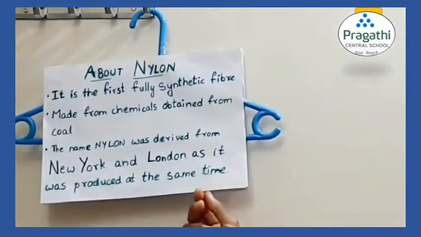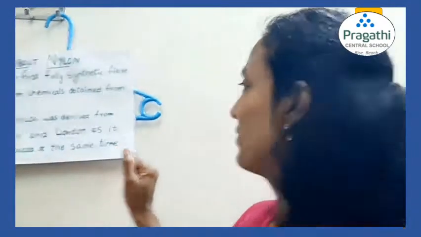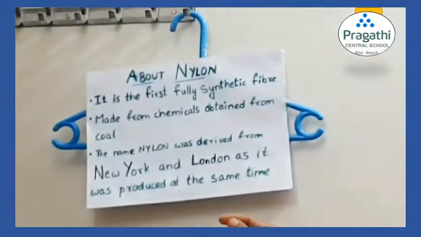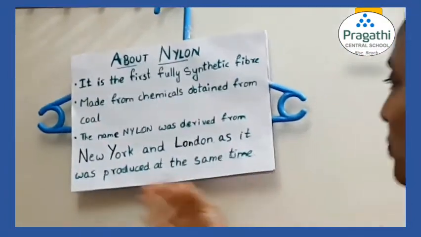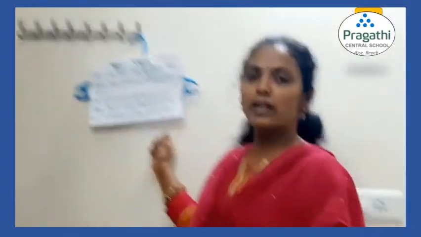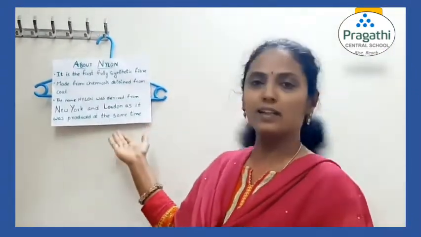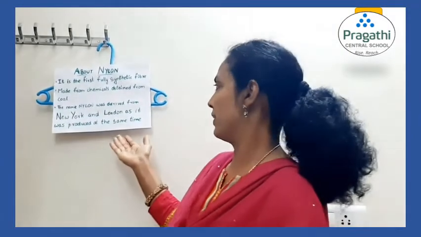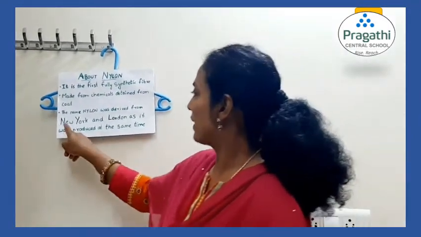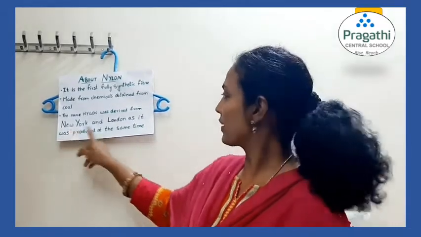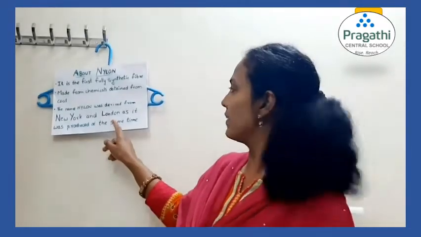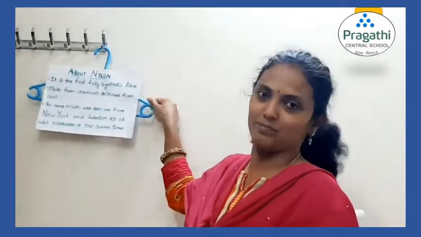Now I will tell you how this name was derived. The name nylon was derived from New York and London as it was produced at the same time in both the cities. New York is in the USA, London is in the UK. So N and Y are taken from New York and LON is taken from London. They gave the name nylon.